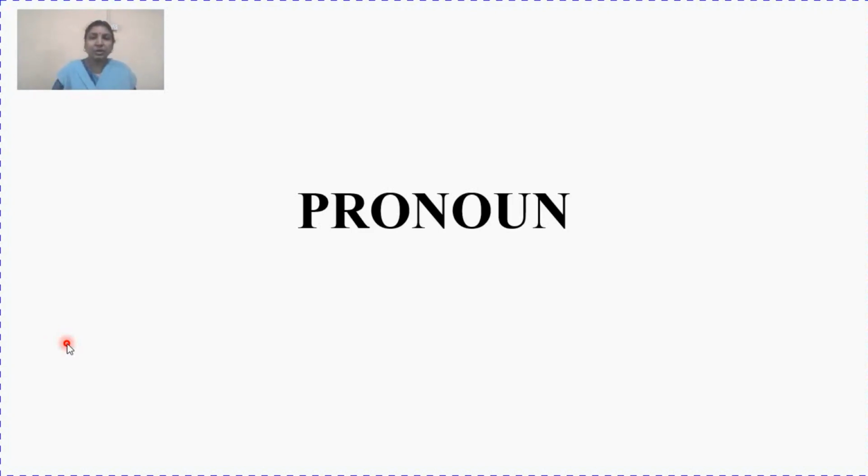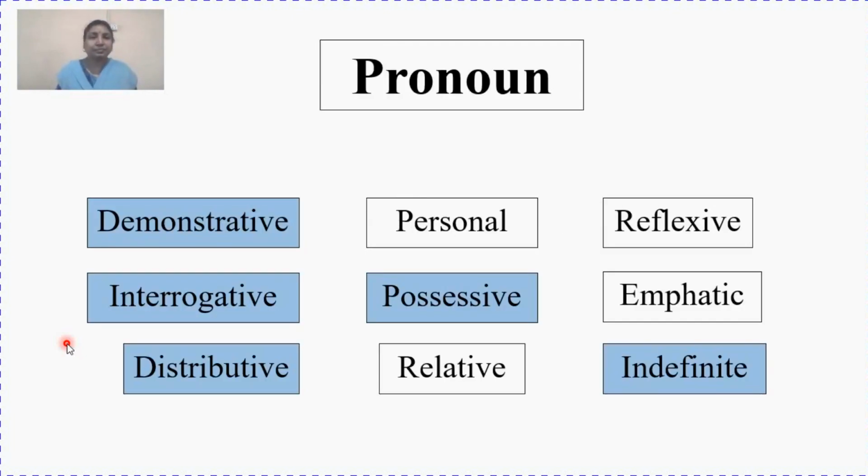In the last video we discussed some of the types of pronoun. So let's have a recap about those types. These are the types of pronoun: demonstrative pronoun, interrogative pronoun, distributive pronoun, personal pronoun, possessive pronoun, relative pronoun, reflexive pronoun, emphatic pronoun and indefinite pronoun. And as I have already said, the highlighted ones also come under the chapter of adjective. These are the same in the adjective as well.